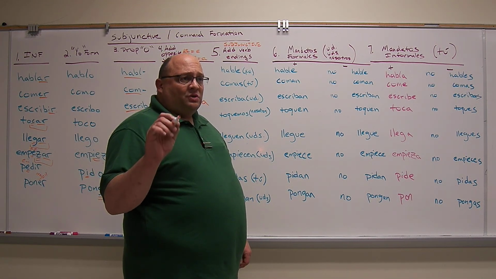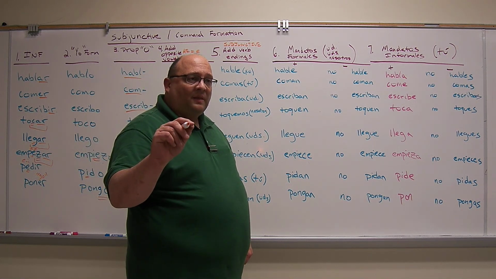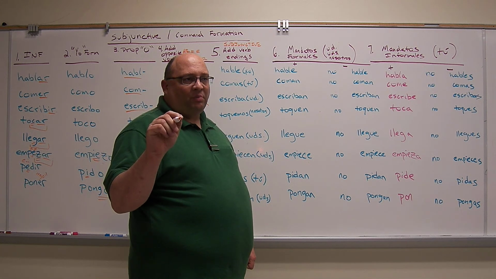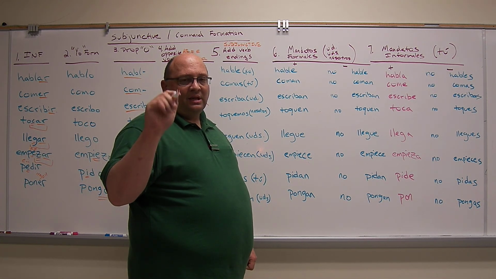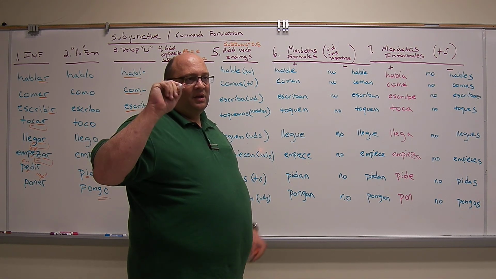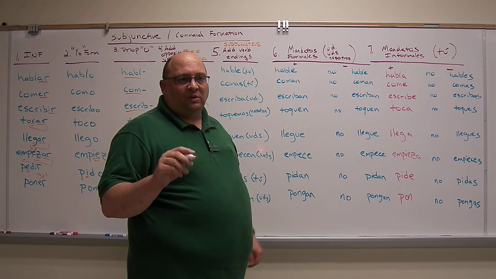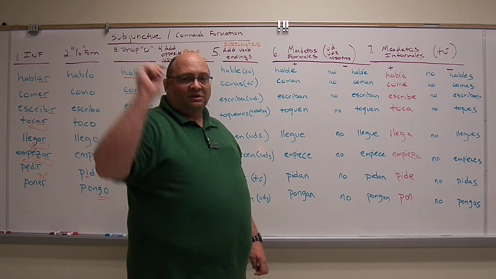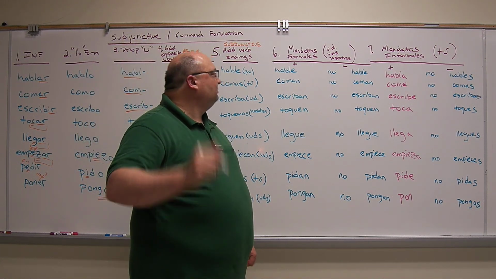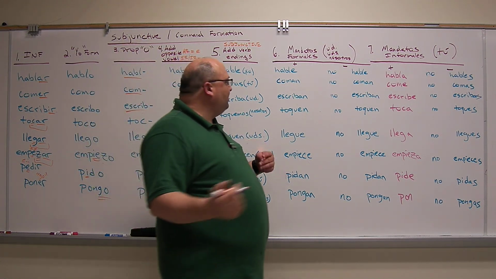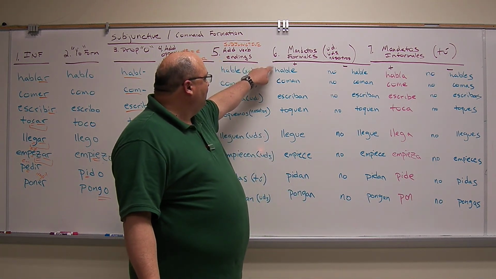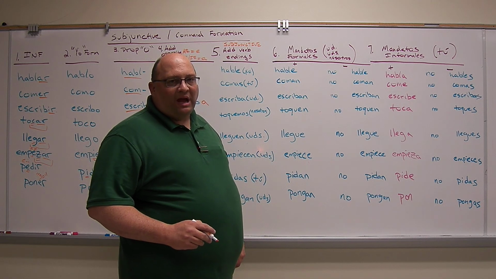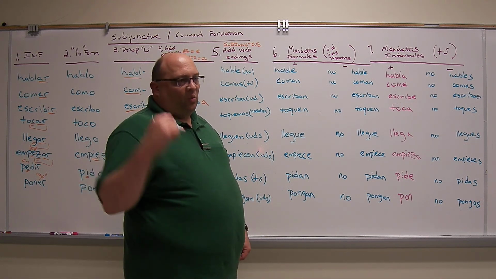The other document that you need to go over, if you have not done that, you need to stop this video and go do it right now, is the PowerPoint presentation that I made. That is the 3 rules of accentuation. You need to know what those rules are. So if you haven't done that, stop the video, go watch that, and come back. Okay, now that you've watched that video and you're back, we're going to talk about the mandatos formales, because we are going to put accent marks here when we add pronouns. We need to know why and where it goes.